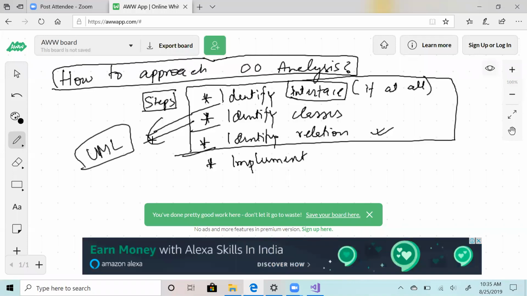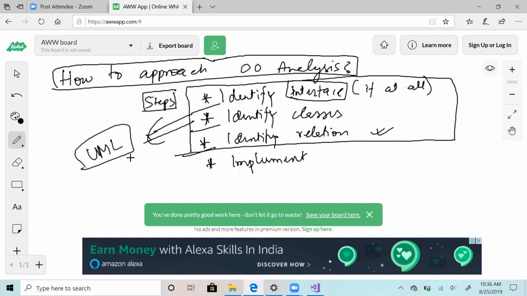The advantage of this is, if you draw something on your paper, it might be rubbish for me because I don't get anything, but you understand it really well. Unified Modeling Language is a tool in which, if you draw something, it's globally recognizable because that's the convention. It's like a programming language. So your idea can be propagated to others if you follow UML.